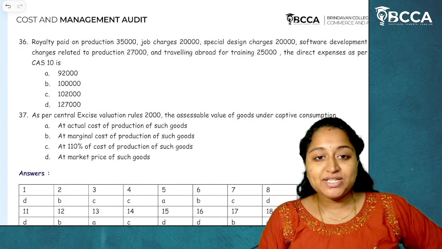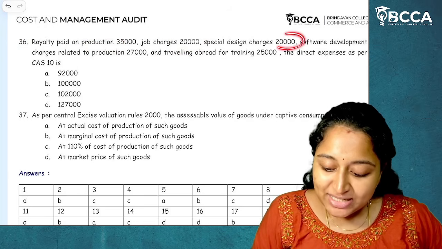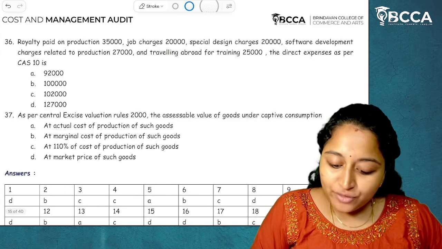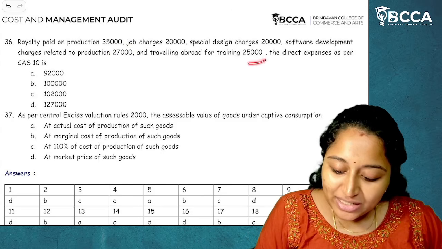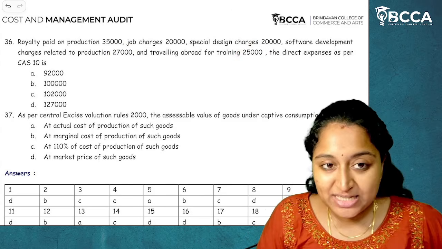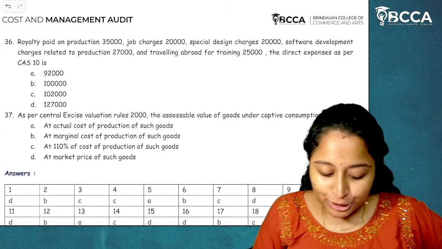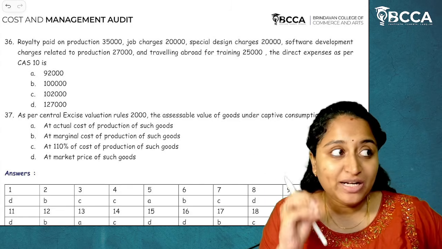Royalty paid on production is 35,000. Job charges 20,000. Special design charges 20,000. Software development charges related to production 27,000. Traveling abroad for training charges 25,000. What is the direct expenditure as per CAS 10? So what all should be included? Anything or everything which is related to production will be included.